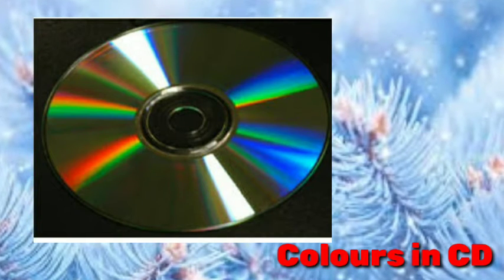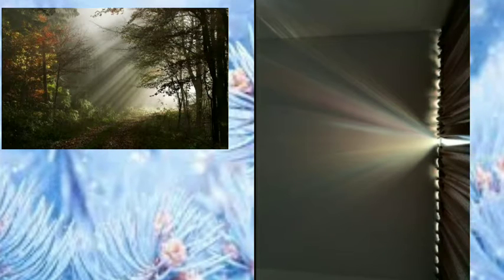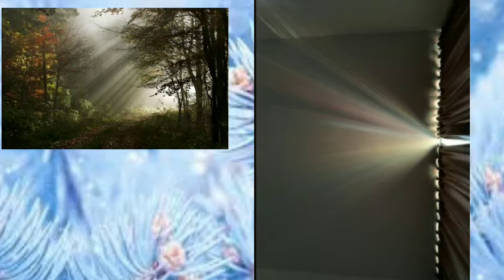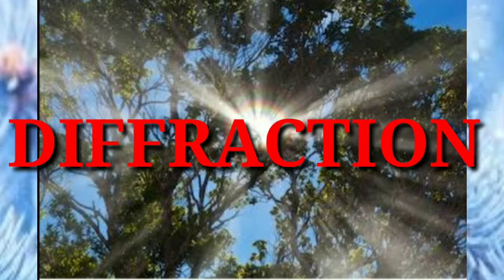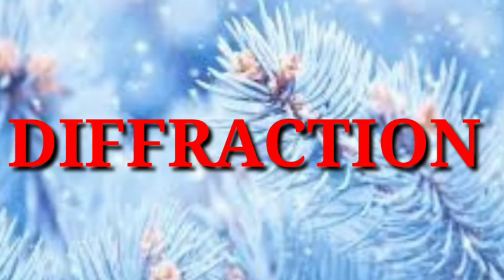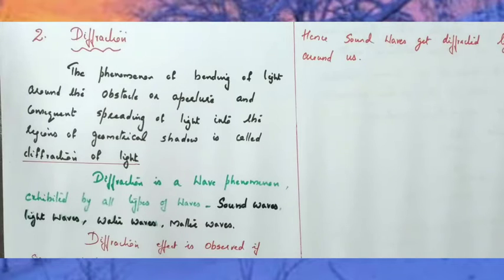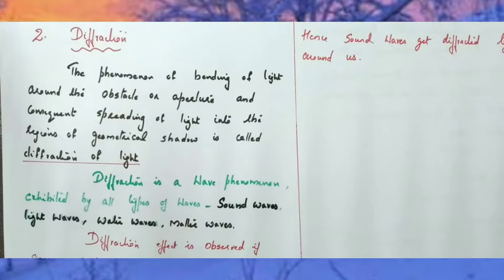Have you seen colors in a CD and the natural phenomena that we are observing around us? The shadow cast by an opaque object close to the regions of the geometric shadow. These are all due to a very important phenomenon of light called diffraction. Now we are going to study this very important phenomenon of light called diffraction.